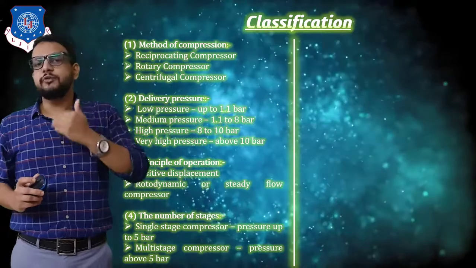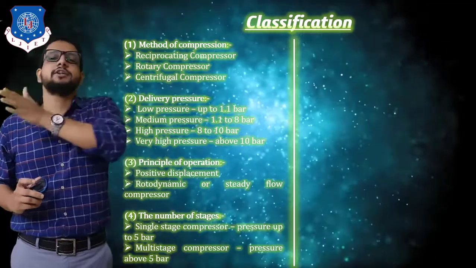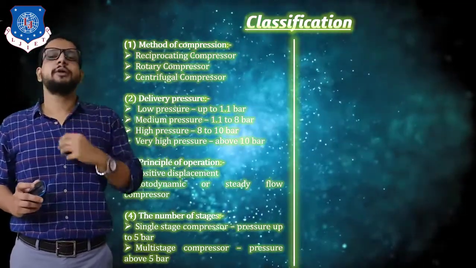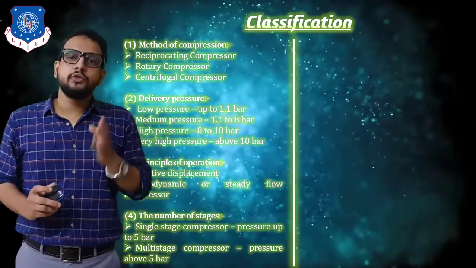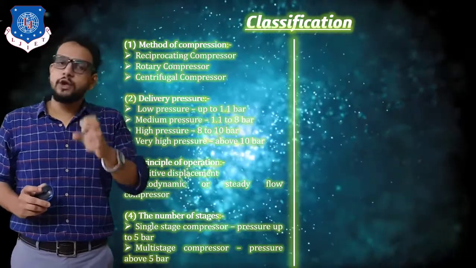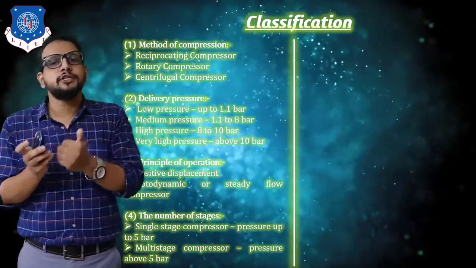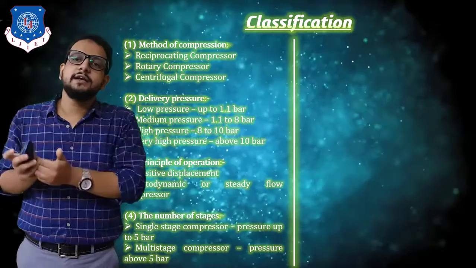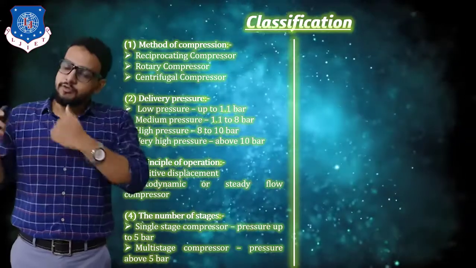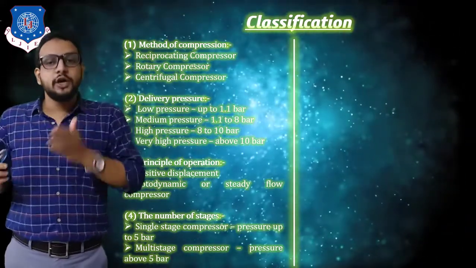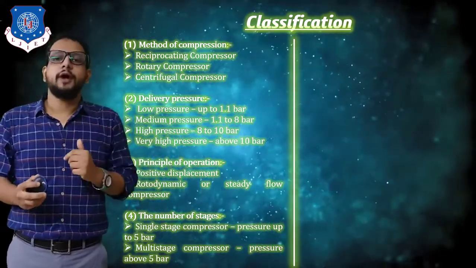If the pressure required is up to 5 bar, then we can use a single stage compressor in which only a single cylinder is used. Whereas in a multi-stage compressor, more than one cylinder is used to achieve the required high pressure air in steps. First it increases the pressure by 5 bar, then passing to the next cylinder it again increases the pressure by 5 bar, so a total of 10 bar is achieved. Passing to a third cylinder, again 5 bar, so a total of 15 bar is achieved. So in stages, in a multi-stage compressor, high pressure can be achieved above 5 bar.